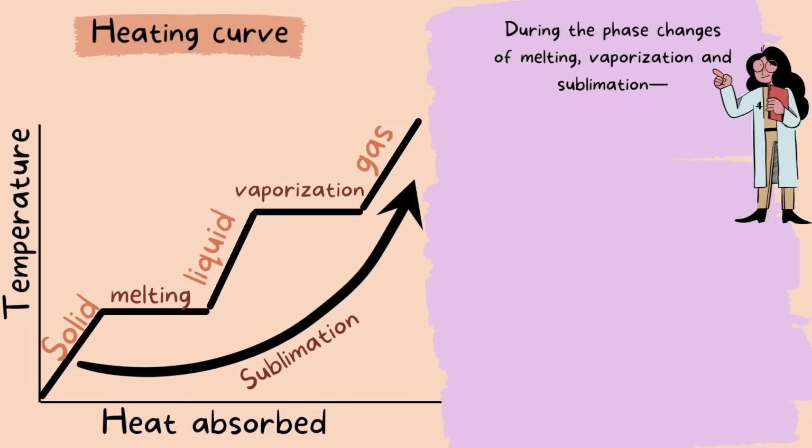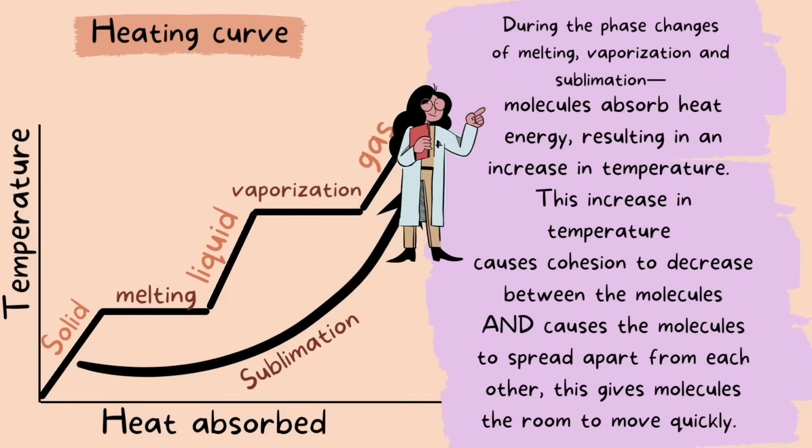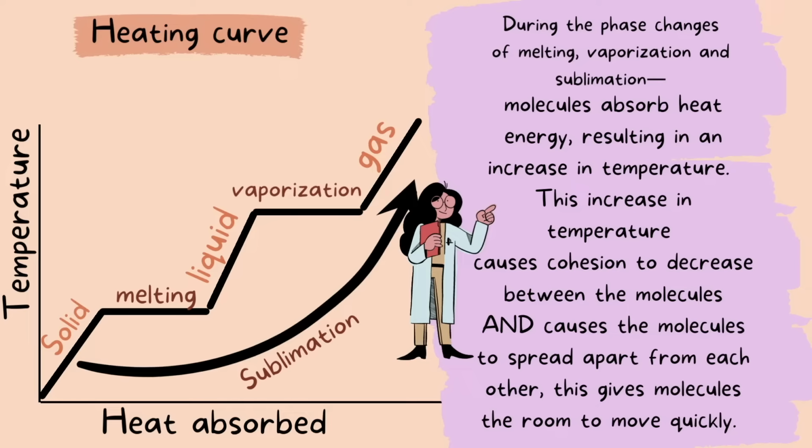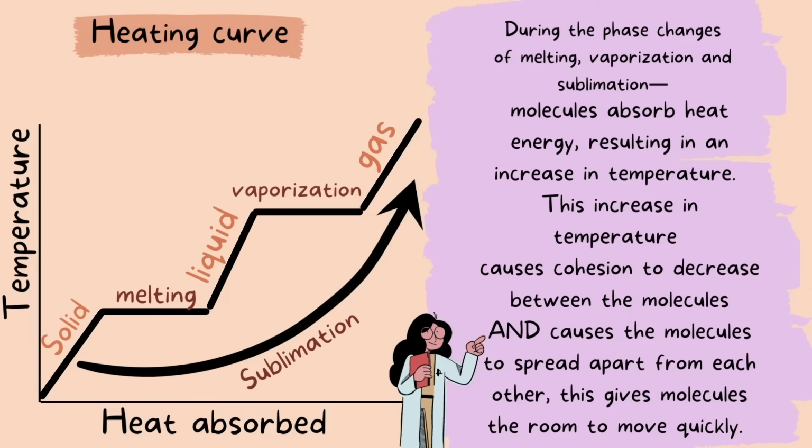Again, just want to emphasize the main points on a heating curve during the phase changes, including melting, vaporization, and sublimation. The main points are molecules absorb heat energy. This results in an increase in temperature. The increase in temperature causes cohesion to decrease. And by the way, cohesion is kind of like the glue that keeps the molecules attached to one another. This decrease in cohesion lets the molecules spread apart from each other and move freely and quickly.